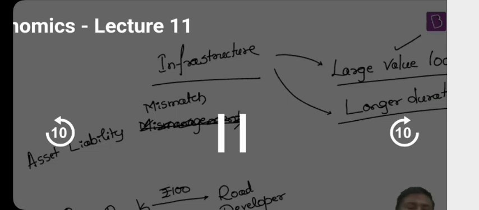Now, please look at the situation here. Step 1, bank has collected 100 rupees for how many years? 3 years. Step 2, bank has given the same 100 rupees as a loan, but it will collect the amount in how many years? 10 years. Is it okay if I say that the tenure of the loans on both the sides are different? On one side, the deposit has a tenure of 3 years, and on the other side, the loan has a tenure of 10 years. This is called asset liability mismatch, ALM. Asset is the loan, liability for the bank is a deposit. The tenure of both of them are different. This is called asset liability mismatch.